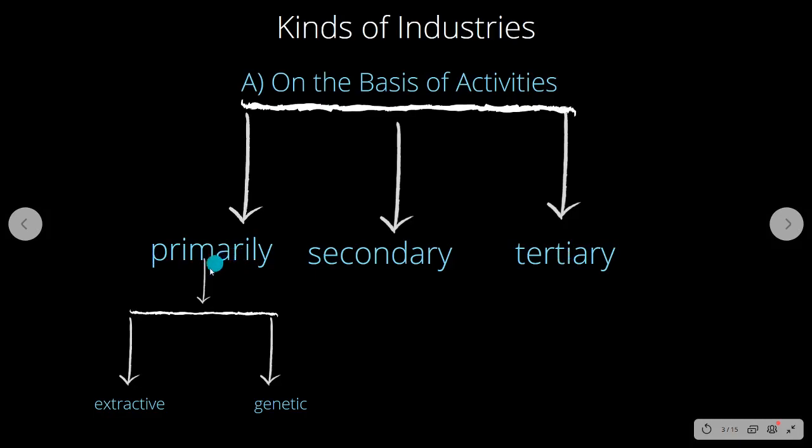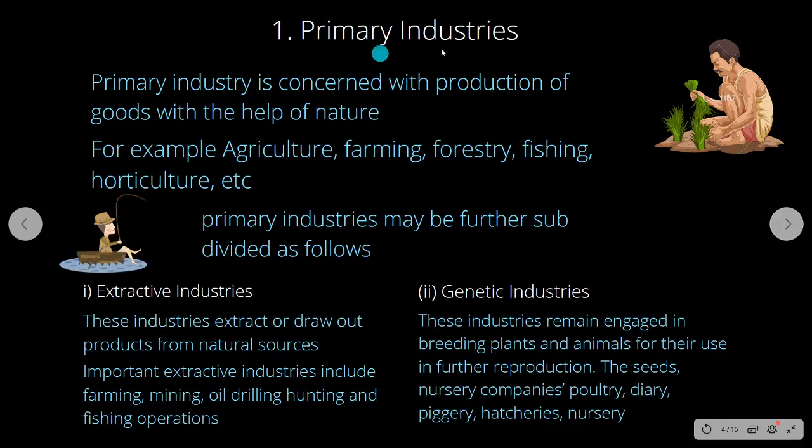Under primary, you have extractive industry and genetic industry. So let us see this. What do you mean by primary industry? Primary industry are those goods which can be produced with the help of nature. We require the help of nature. Example, agriculture, farming, forestry, fishing, horticulture. All these you call as primary industry. They are concerned with the production of goods with the help of nature.